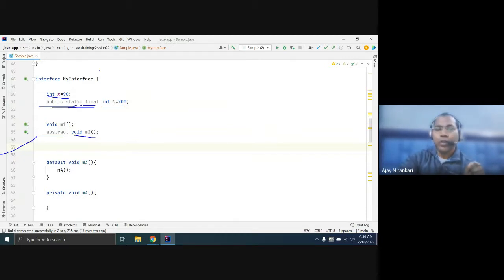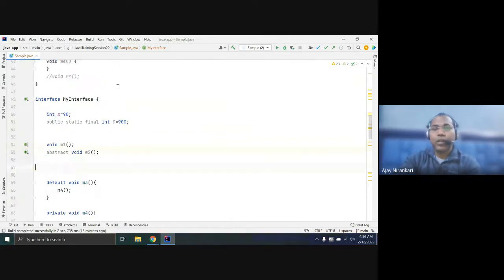So it means this variable you can directly invoke from the class name because it is static. You don't even need to create the object, because static can be accessed from the class name. So this static variable is directly accessed from the interface.